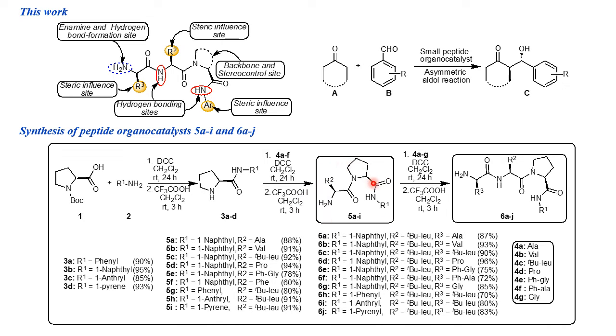organocatalyst. After affording dipeptide organocatalysts 5A to I, we used some of the dipeptides for one more coupling of amino acids using the same DCC and DCM, room temperature, 24 hours, without purification, followed by deprotection of N-Boc using TFA, DCM, room temperature, 3 hours, affording the corresponding tripeptide organocatalysts 6A to J.